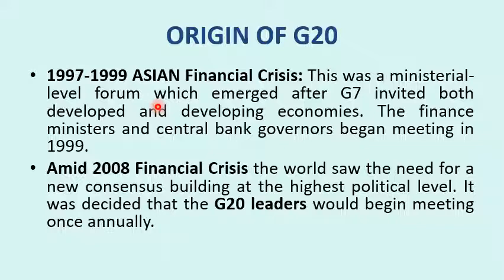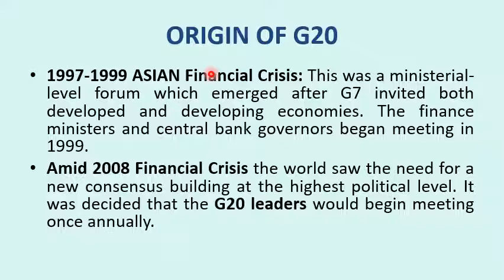So in 1997 there was also an Asian financial crisis that impacted countries, especially in Southeast Asia, like Singapore and the Philippines. These are the countries that were affected in this financial crisis. That is why these countries thought about why they don't have representation, like countries in the G7 that take important decisions regarding the economy. So these countries, which were affected by this Asian financial crisis, like members of Southeast Asia and the Philippines, are developing economies since 1997. India is also a developing economy.